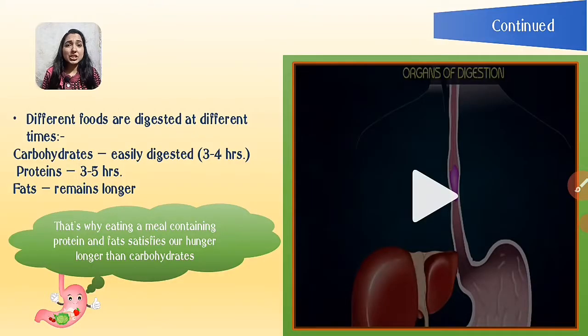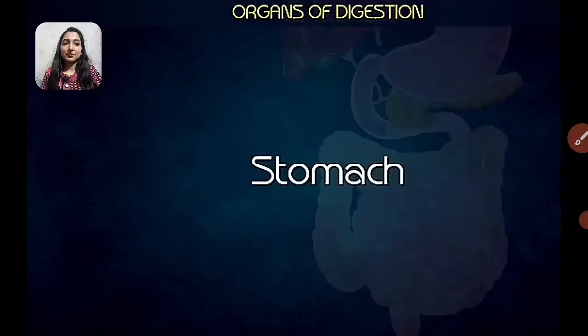Different foods are digested at different times. Carbohydrates are easily digested inside our body and take only 3 to 4 hours for digestion. Proteins are almost similar but take a little more time than carbohydrates, but fats remain for a longer time inside our body. That's why eating a meal containing proteins and fats satisfies our hunger longer than carbohydrates.